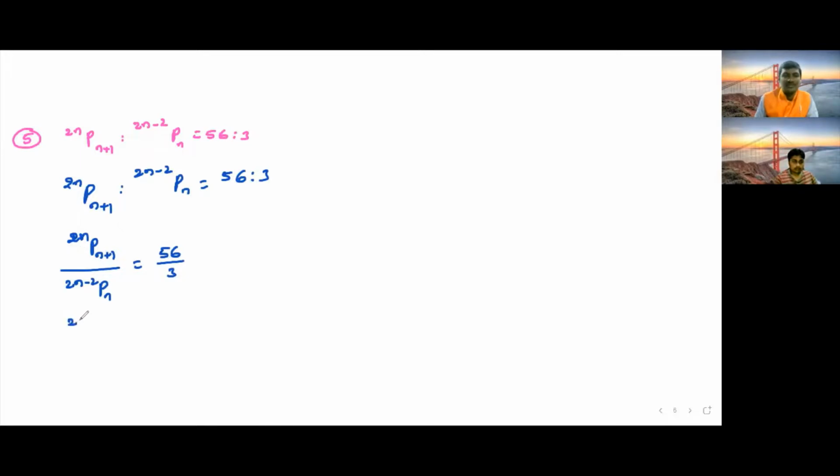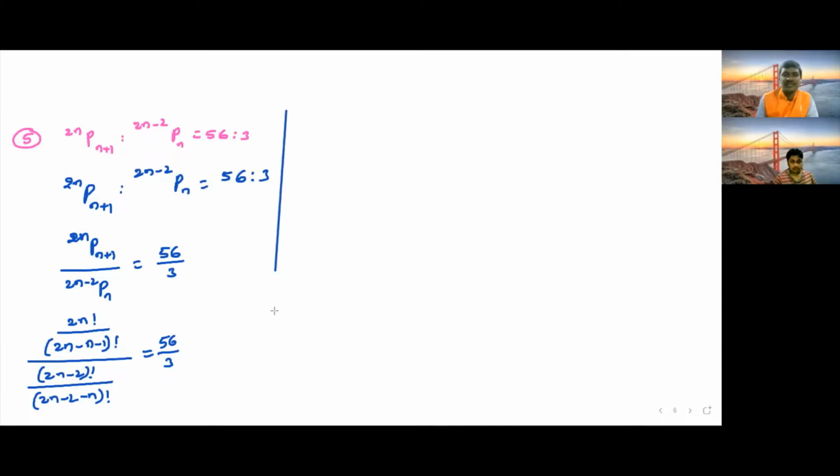Now we are going to use the nPr formula: (2n) factorial divided by (2n minus (n plus 1)) factorial. 2n minus (n plus 1) means 2n minus n minus 1 factorial, whole divided by (2n minus 2) factorial divided by (2n minus 2 minus n) factorial, is equal to 56 divided by 3.